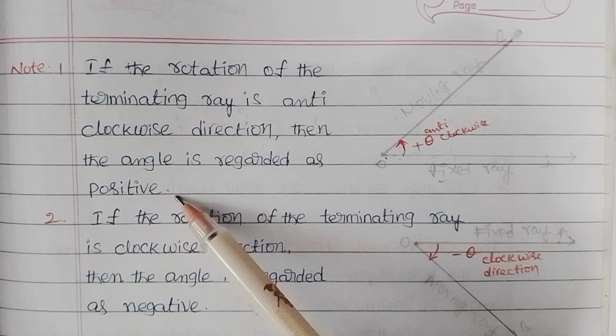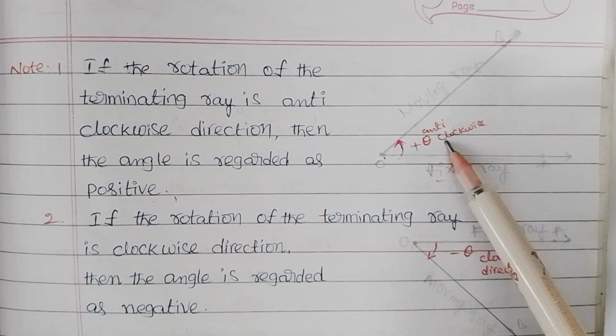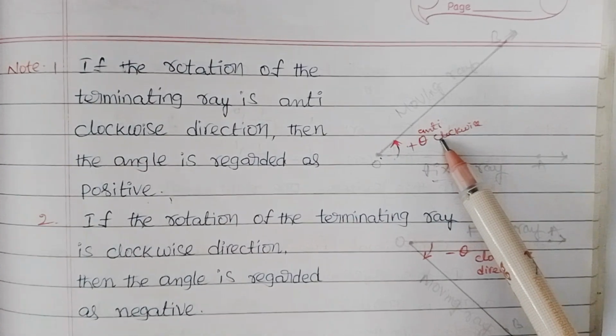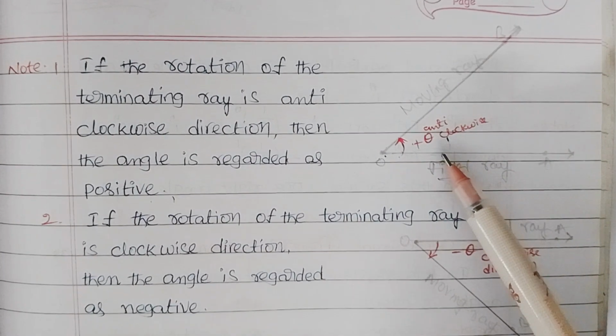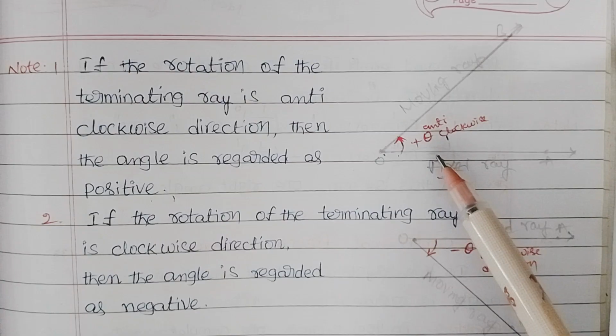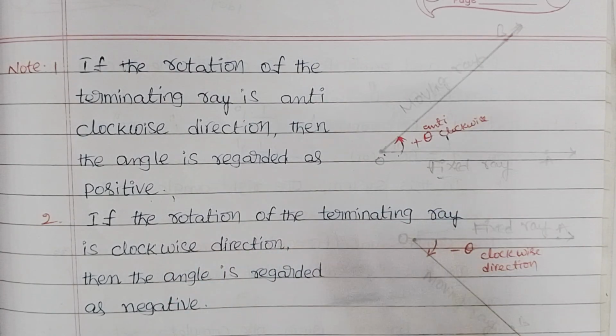In the case of anti-clockwise direction, the angle is positive. If the rotation of the terminating ray is in the clockwise direction, with a fixed ray and a moving ray, then the angle is recorded as negative.